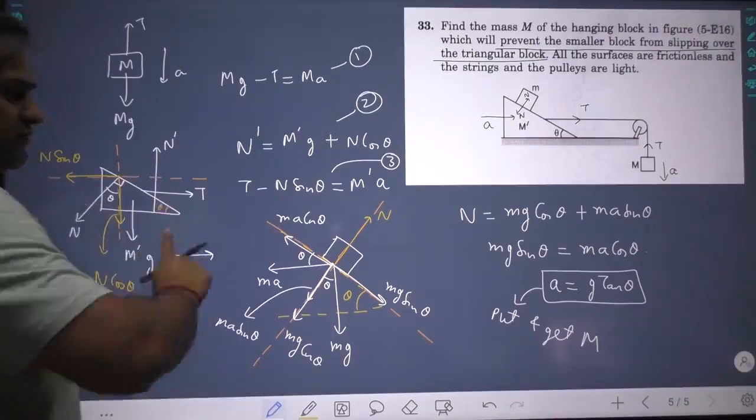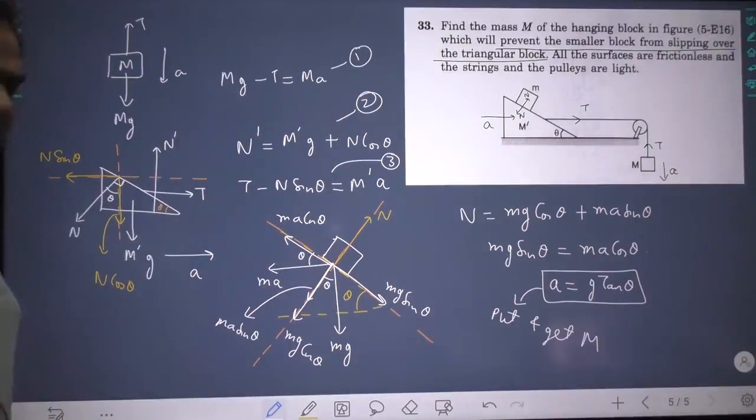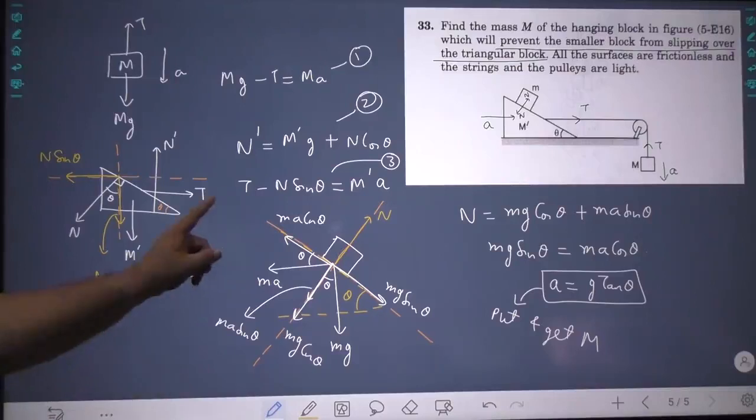It's a very good question. Okay. Any doubt regarding this, students? Please copy it carefully.